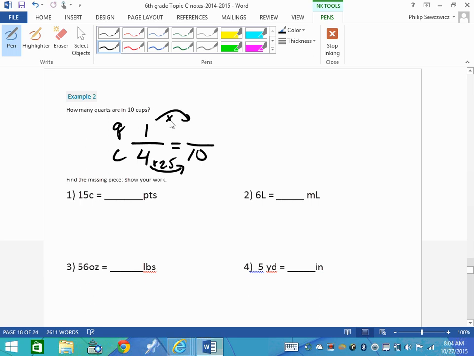All right, so that tells you what you're going to multiply by. So let's go ahead and multiply by that. So 1 times 2.5, yeah, 2.5. So how many quarts are in 10 cups? We got 2 and 5/10, so in other words, 2.5 quarts.